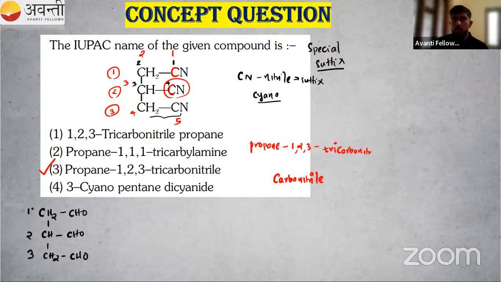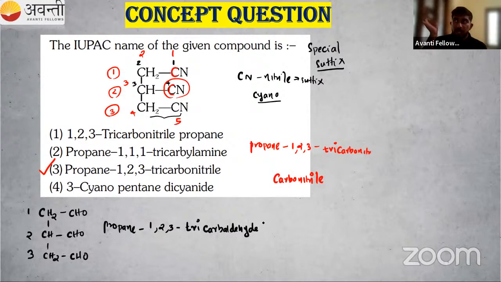So 1, 2, 3, that is our propane. There are 3 aldehyde groups. What is the special suffix? That is carbaldehyde. There are 3 carbaldehyde, so I can write tricarbaldehyde. That is the name. We are not including the carbon atom of the CHO group in the parent chain. So we give propane, then 1, 2, 3, tricarbaldehyde.